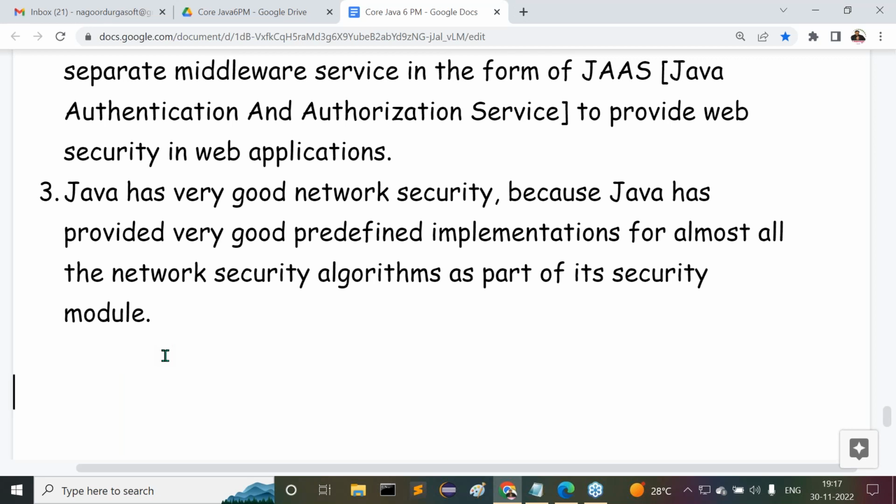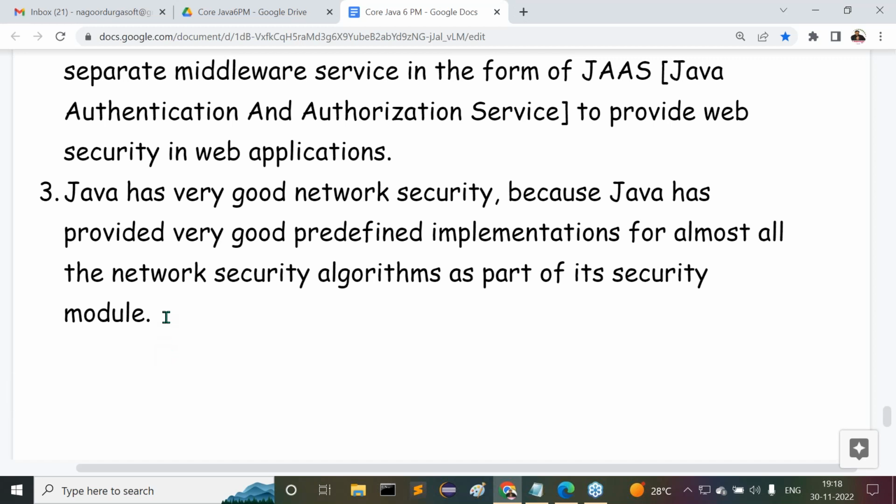Final conclusion, guys. Final words about security. Java is very good at three levels of security. What are the three levels? Implicit security, web security, network security. How is implicit security possible in Java? Because of the security manager inside the JVM. How is web security possible in Java? Because of JAAS, a middleware service, Java Authentication and Authorization Service. How is network security possible in Java? Java has provided predefined implementations for almost all the network security algorithms. So Java is a secure programming language. Right, sir.